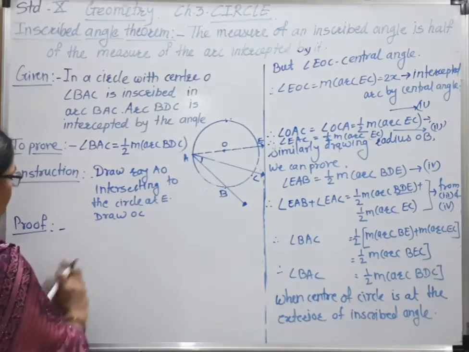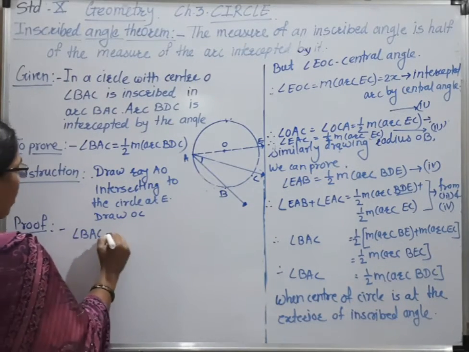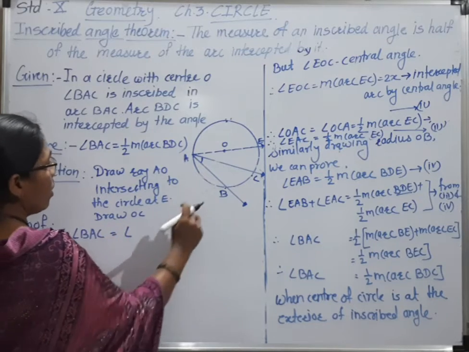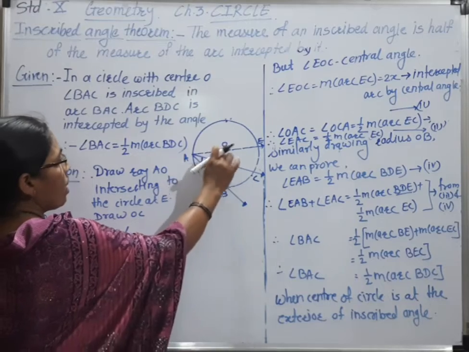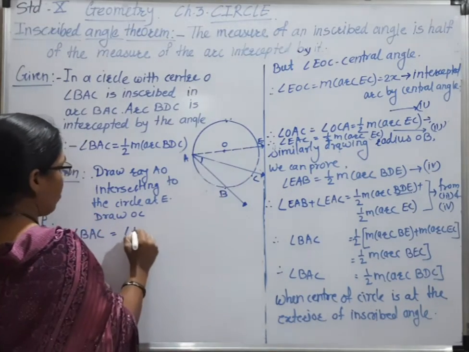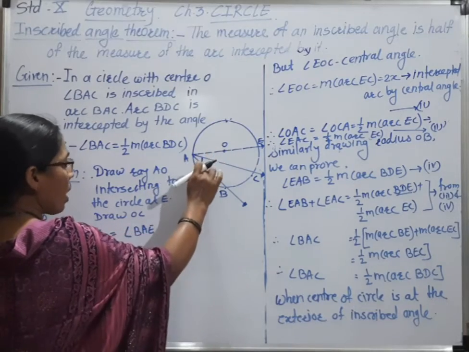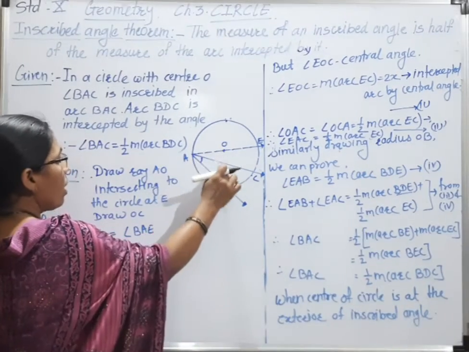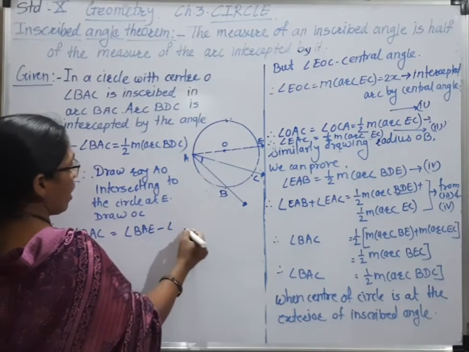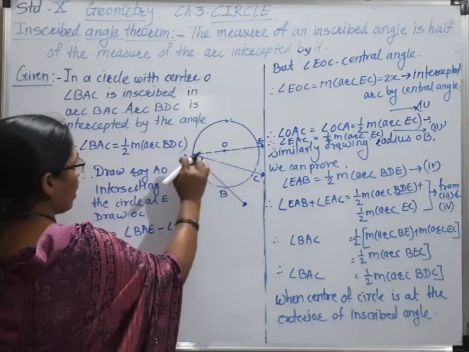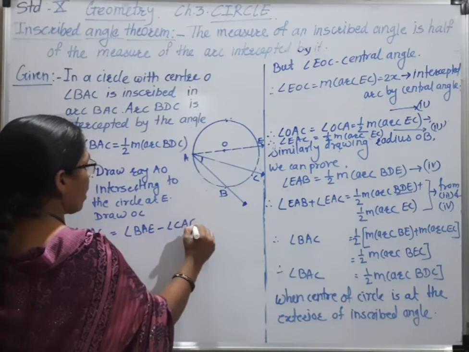Then angle BAC is equal to angle BAE minus angle CAE, because when we subtract this smaller angle from this bigger angle, you will get angle BAC only.